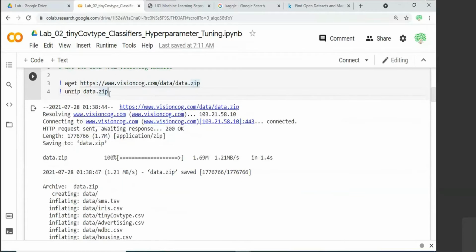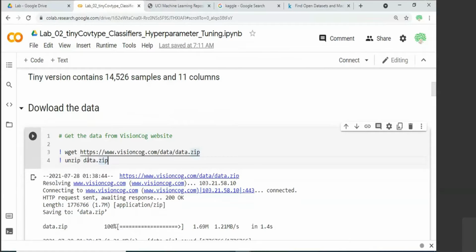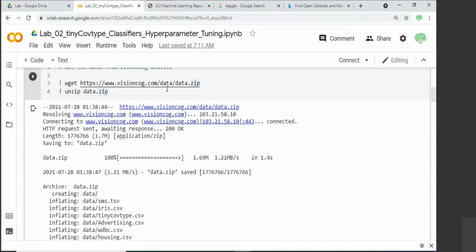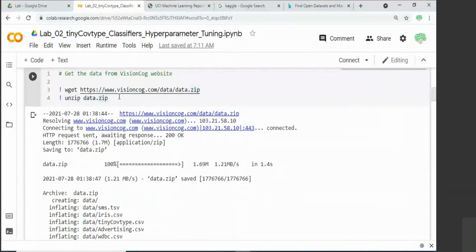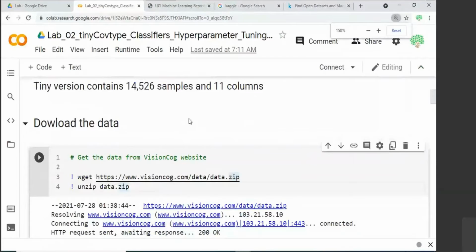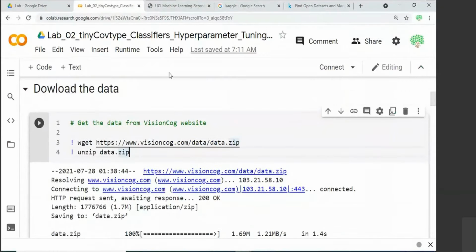So you can download it. So here is a command line utility with which you can download the dataset from any URL and you can unzip it. You are downloading a zip file, so you need to unzip that file. One additional thing I would like to mention here is that in the coding cell, if you start with an exclamation mark, the coding cell expects a Linux command, because Google Colab is running on top of a Linux server.